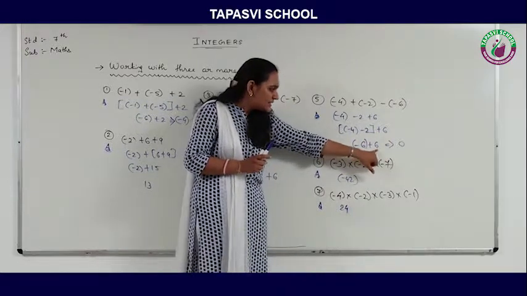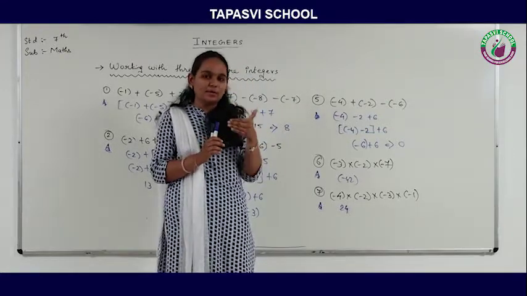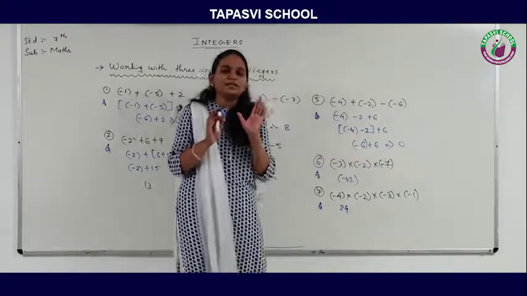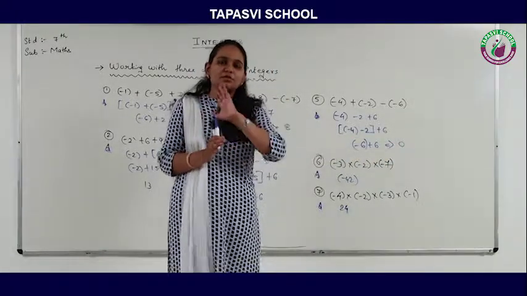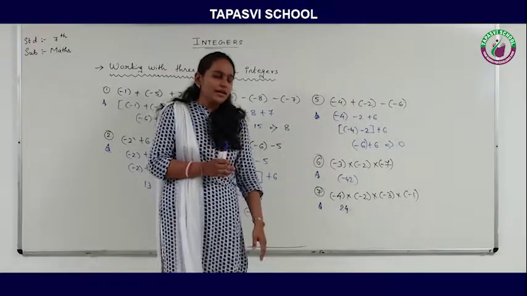So minus 6 and 6 both have different signs. Different sign means first I need to subtract them. So 6 minus 6 is 0. As you already know, 0 is a neutral number. 0 doesn't contain any sign, it is neither positive nor negative.